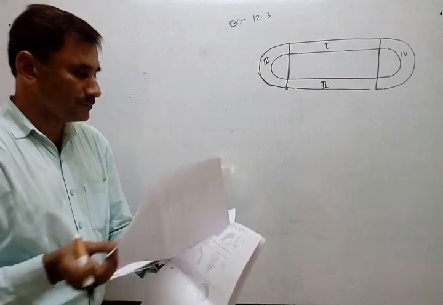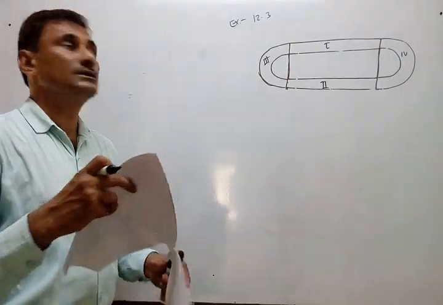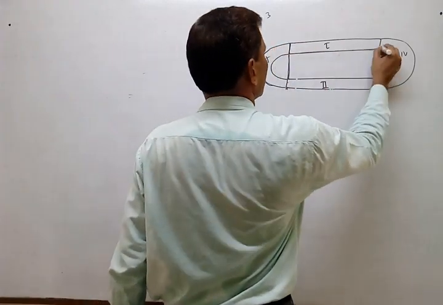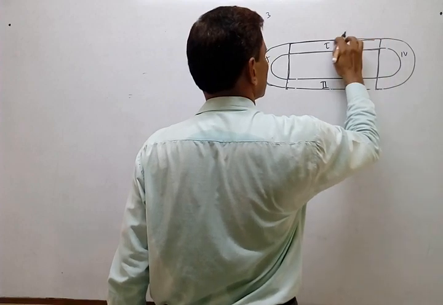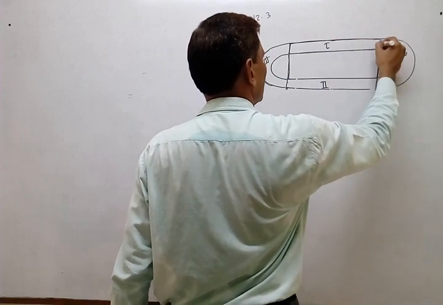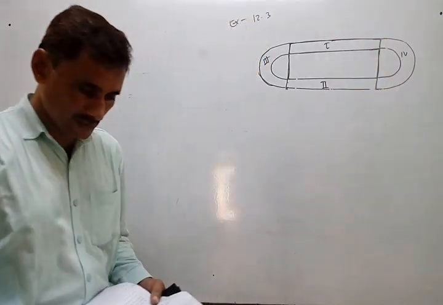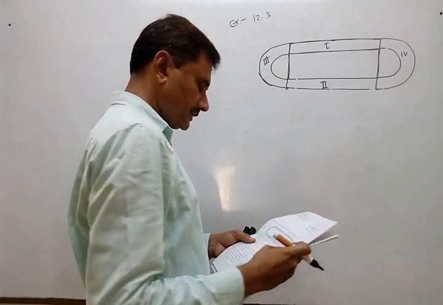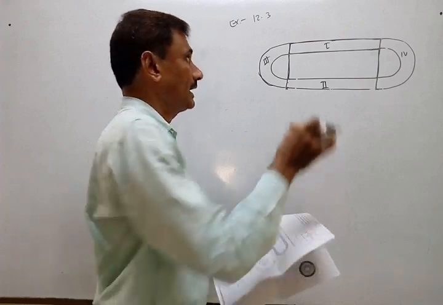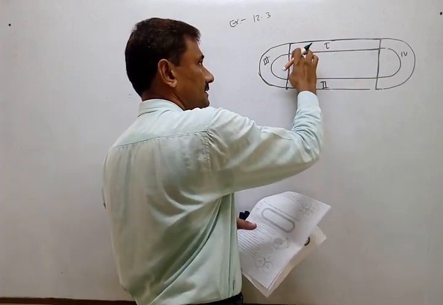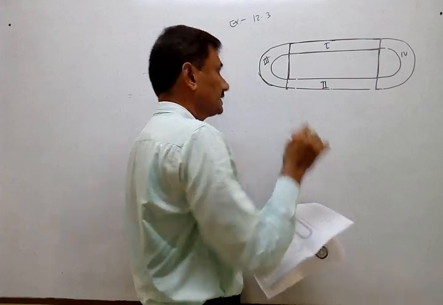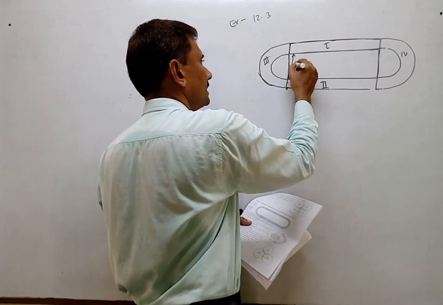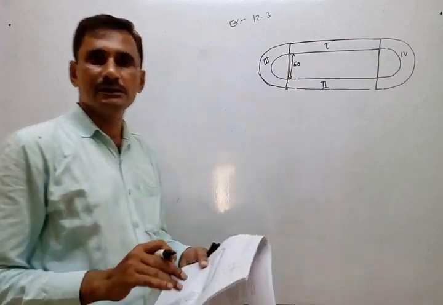So first of all, we concentrate on the rectangle. Both rectangles are equal, so look at any one. Now what is the length? The distance between the two inner parallel lines, this and this, is 60 meters. So the inner parallel lines are at a distance of 60 meters.